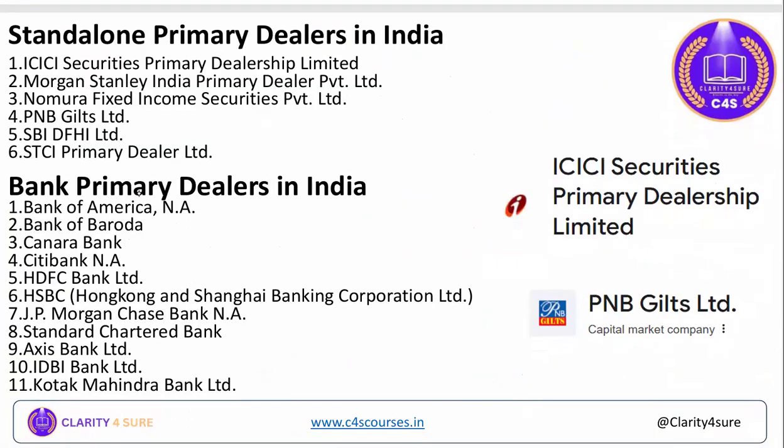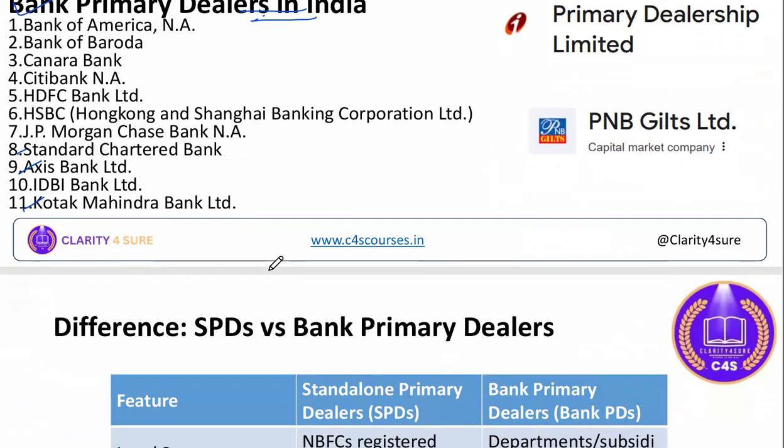See here some examples of SPDs in India: ICICI Securities Primary Dealership, Morgan Stanley India Primary Dealer Private Limited, Nomura, PNB Gilts, SBI DFHI Limited. These are some of the standalone primary dealers functioning in India. And bank primary dealers, you can see here, Bank of America, Bank of Baroda. These are the departments and subsidiaries of banks functioning in India, Kotak Mahindra, Axis. You can remember one or two as an example.